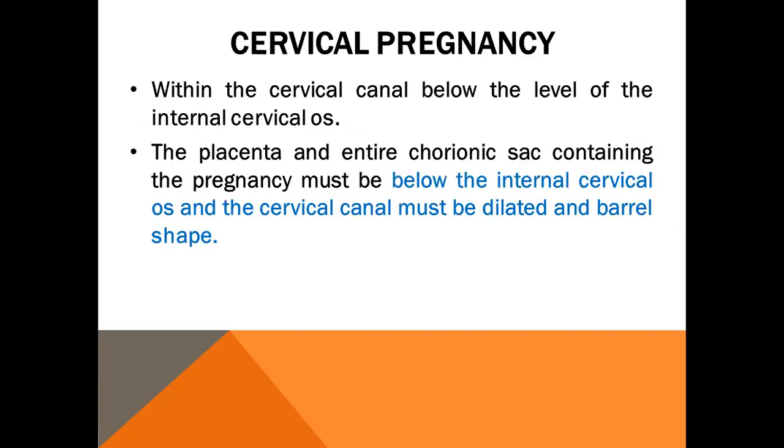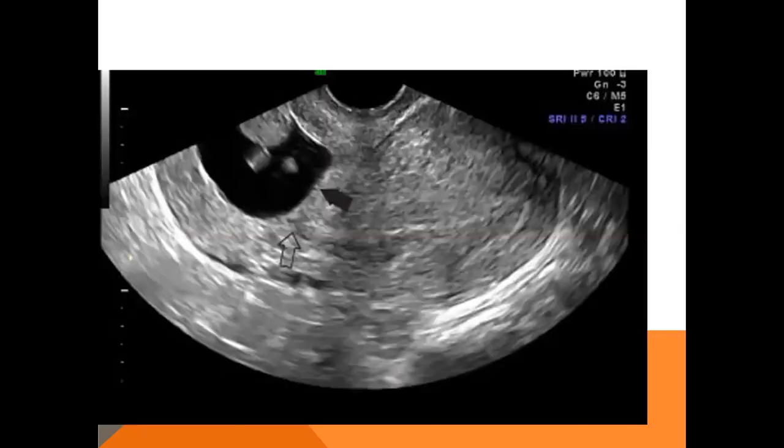Second type, cervical pregnancy. How to diagnose? The sac is within the cervical canal below the level of the internal os. It should be below the level of the internal os. The cervical canal must be dilated and barrel shaped, and the endometrial cavity should be empty. This is a picture by ultrasonography: the sac in the cervix, and the endometrial cavity is completely clear.